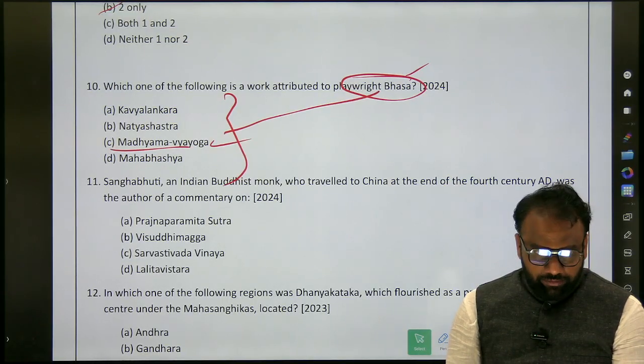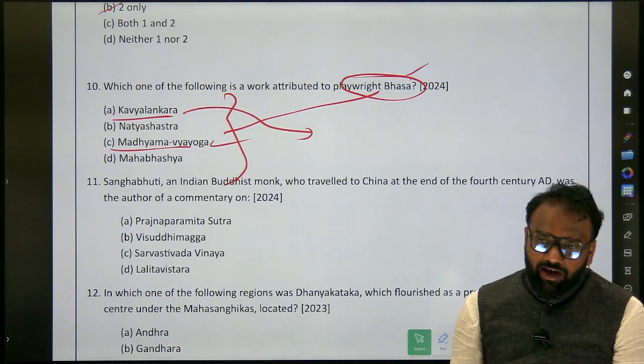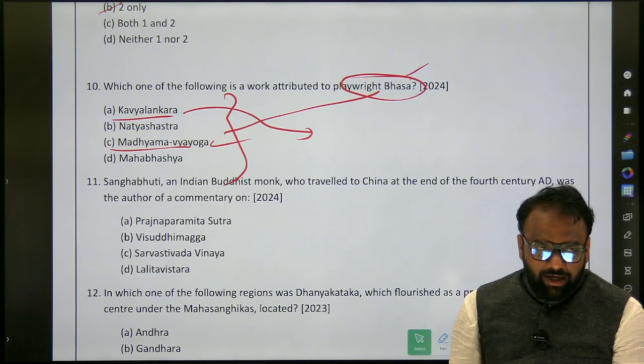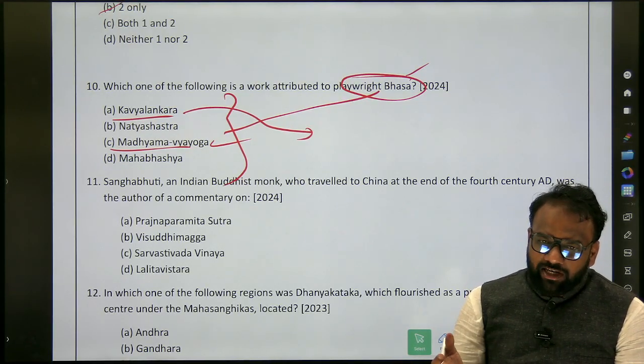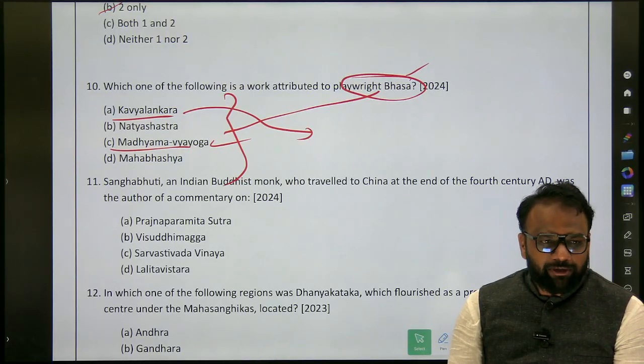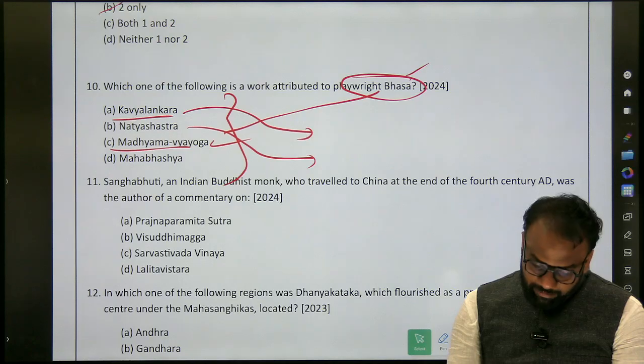Madhyama Vyayoga. Simultaneously, what will you do? Who is the author of Kavya Alankara? Whether he is a single person or multiple persons are involved. If a single person, then you will retain the content. If there are multiple personalities involved, you will just write that multiple personalities are involved. Next, Natya Shastra, Bharata Muni.